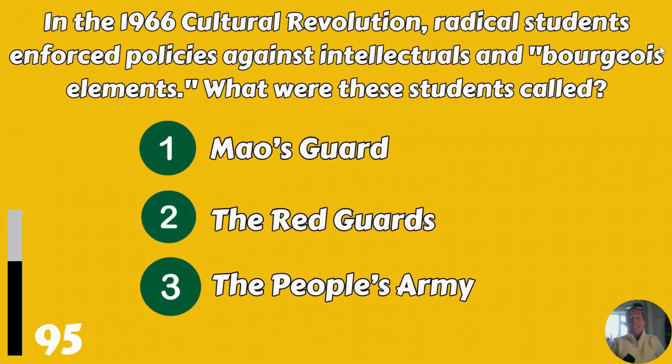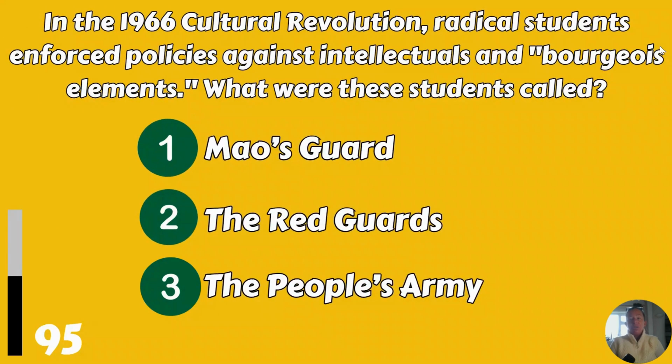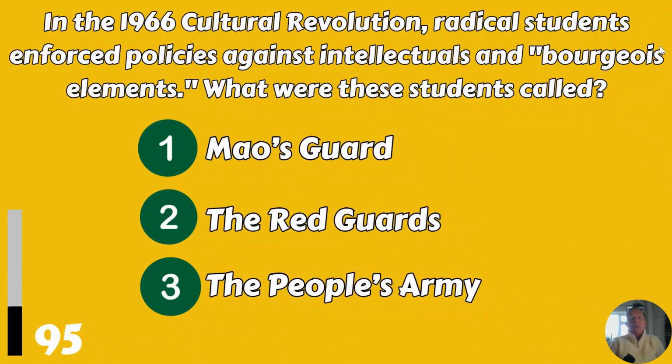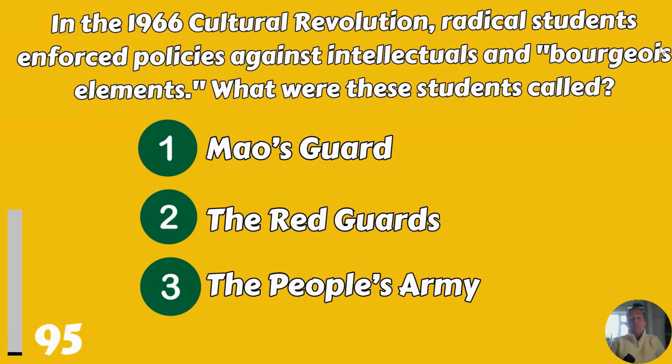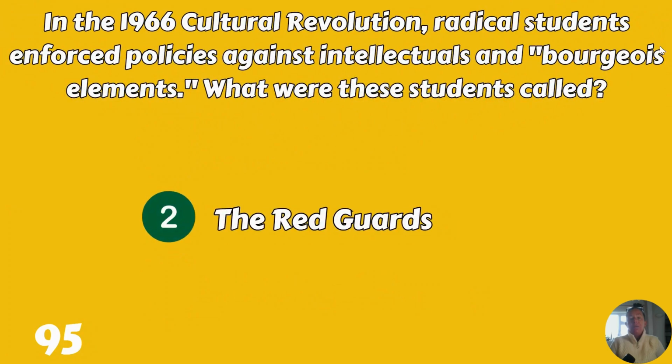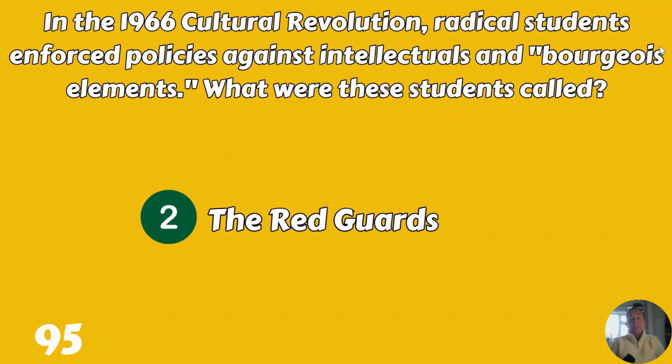In the 1968 Cultural Revolution, radical students enforced policies against intellectuals and bourgeois elements. What were these students called? Mao's Guards, the Red Guards, or the People's Army? The Red Guards.